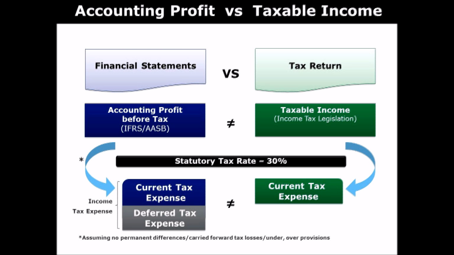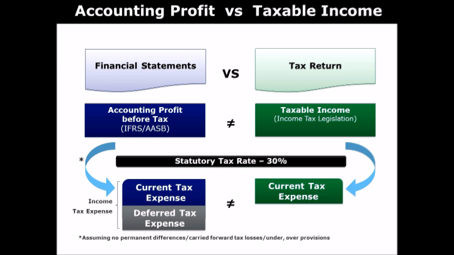Whereas when you calculate how much tax that you have to pay to the tax office, you use different rules, which are tax legislation or tax laws in that country. So in Australia, we use Australian income tax legislation. In your country, it may be different if you are not living in Australia, but anyway, there is a different rule that governs the calculation of tax that will be on your tax return. Okay. So since we use different rules to calculate income tax expense in financial statements and tax on tax return, right, there is a difference between the amount calculated.